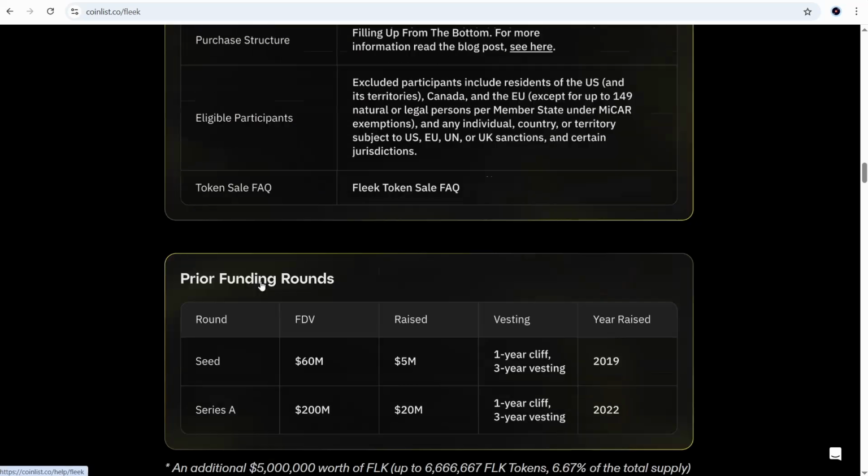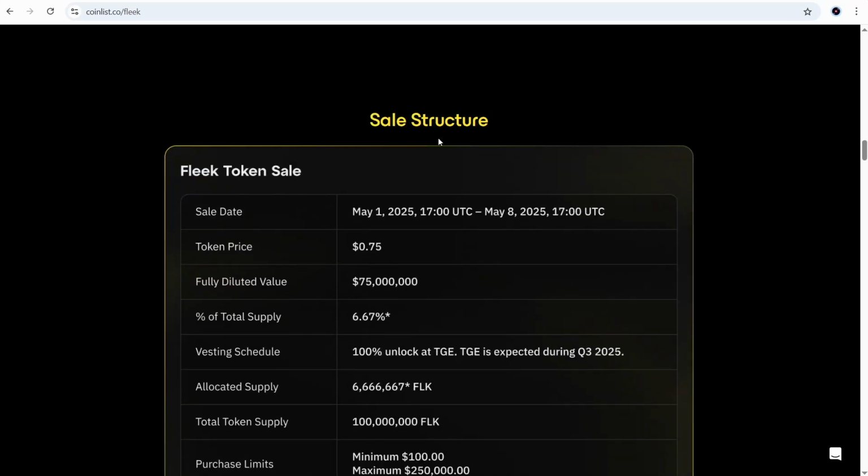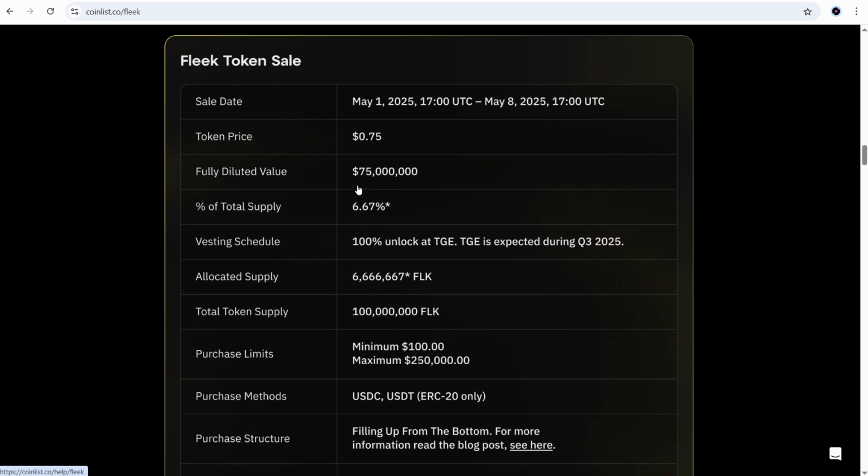Let's scroll down. Sales structure. Sale date: May 1 to May 8. Token price is 75 cents. Fully diluted value, no, it's not a joke: $75 million, even less than $100 million. The latest projects' FDV varied from 125 to $200 million. This FDV is really great.